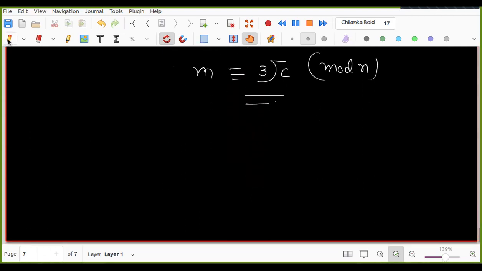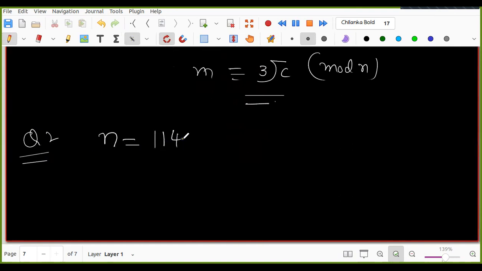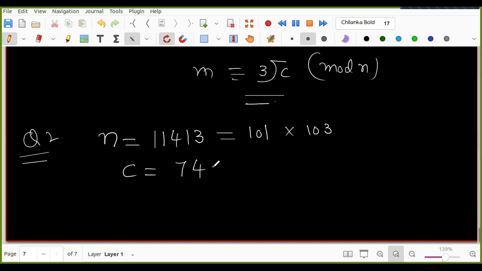I'll ask more questions now, starting with simple ones. Question number 2: I gave you n equal to 11413, and this is equal to 101 into 103. If you want, you can use calculators in the exam also.